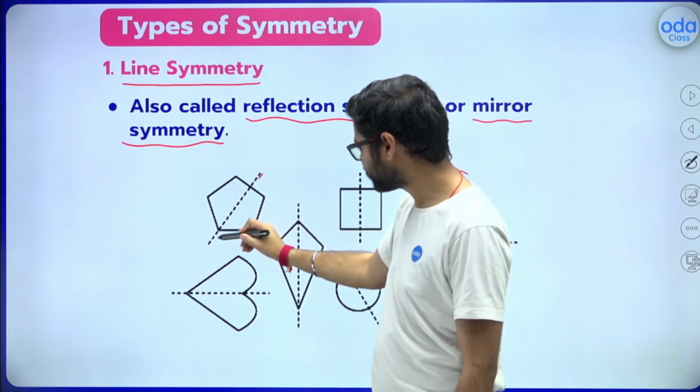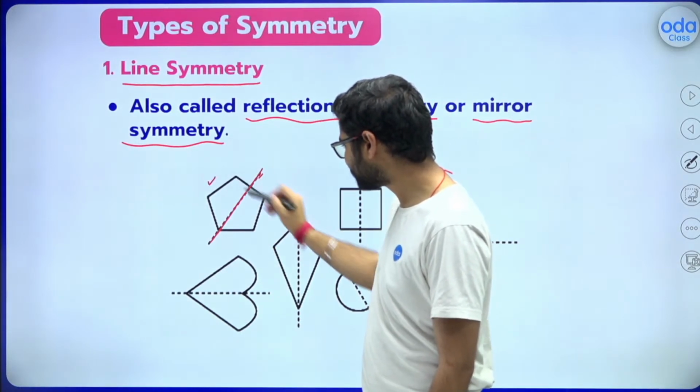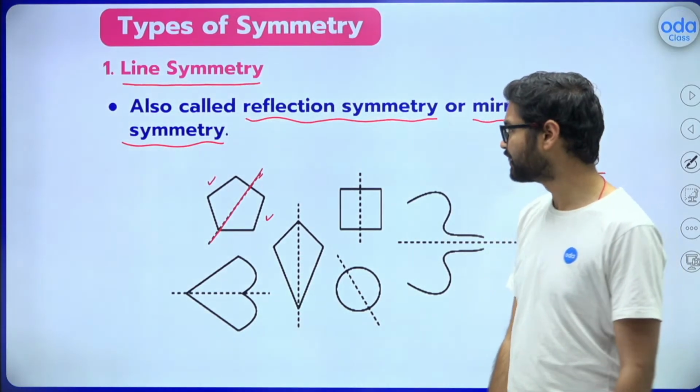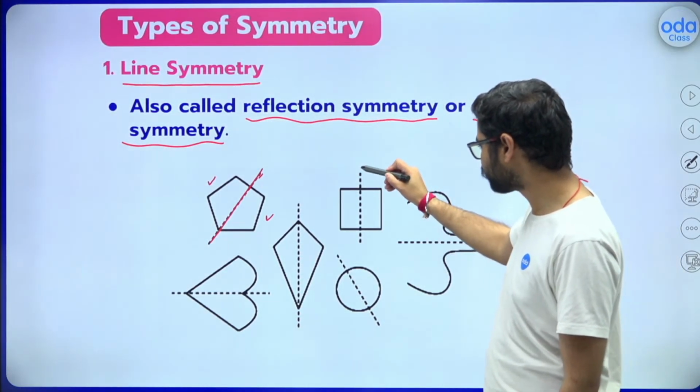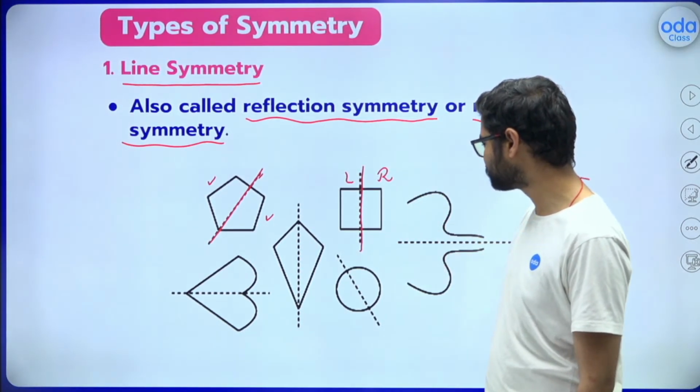Let's talk about this one. If I divide or cut this part and this part, they are exactly the same. This is line symmetry. And this one also, the left part and the right part are exactly the same, line symmetry.